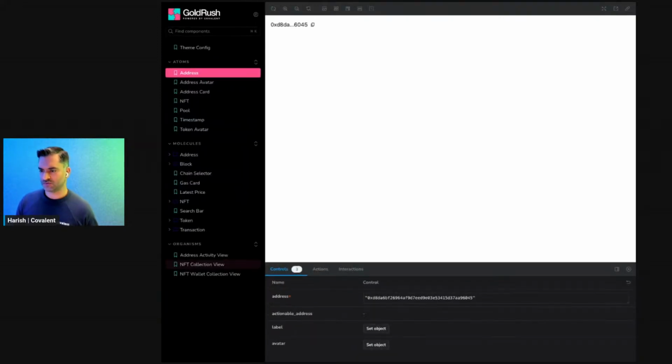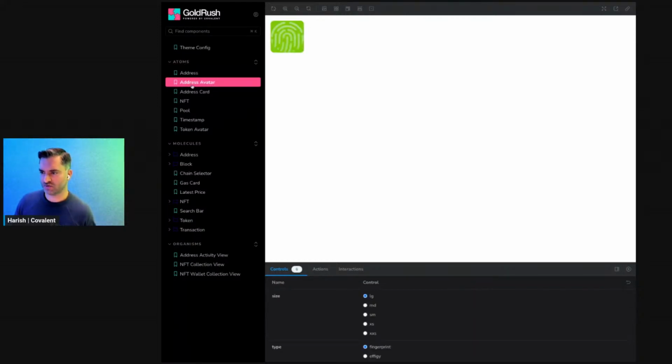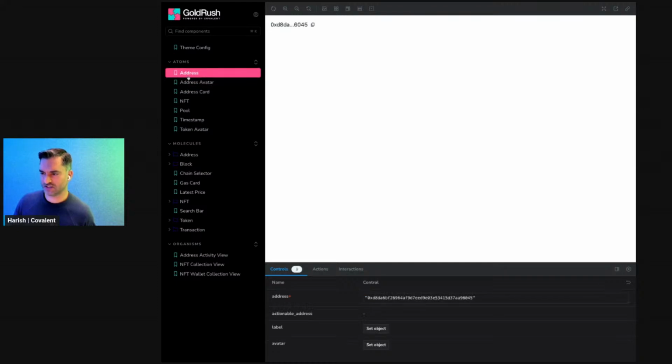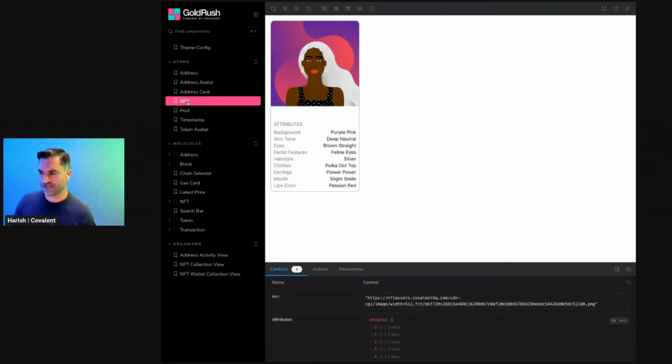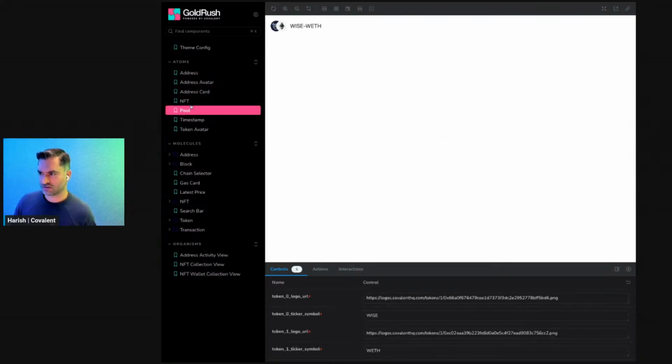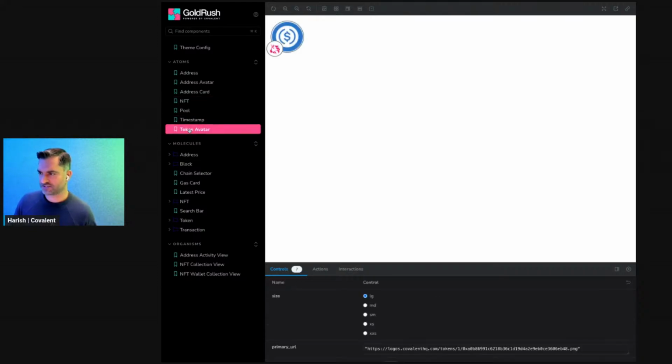And so for some context on how the GoldRush UI kit has been built, it leverages this framework where we start with components that we call our atoms. These are fundamental components, as simple as just the way the address is displayed, or an NFT card, or a particular pool in, let's say, Uniswap, or an avatar. And then from there, we build out more complex components, which we call molecules.